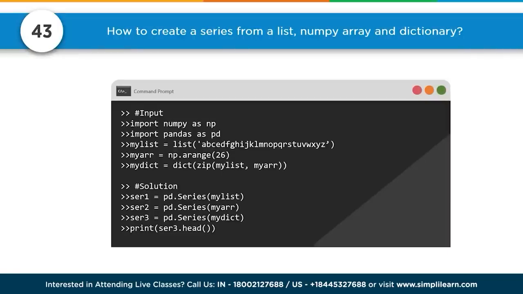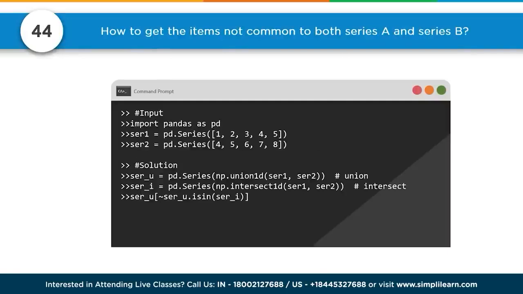Don't forget that capitalization. Number 44. How to get the items not common to both Series A and Series B. And you can see here we have, instead of Series A and B, we have Series 1 and 2, and we have 1, 2, 3, 4, 5, 4, 5, 6, 7, 8. The solution is we take a pandas Series, we have a Series U equals a pandas Series, np.union1d, Series 1, Series 2. So we can now make a union of them. We now have Series 1 pandas series with an intersection, and then we can remove one from the other. Series U is Series U dot isin Series 1.